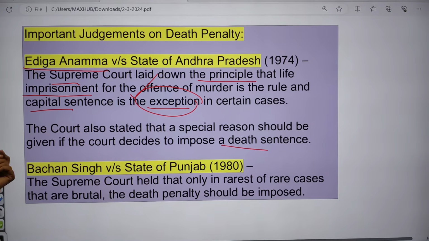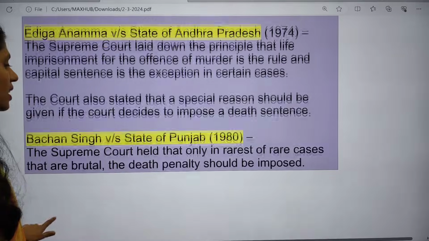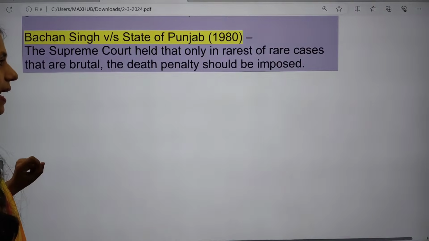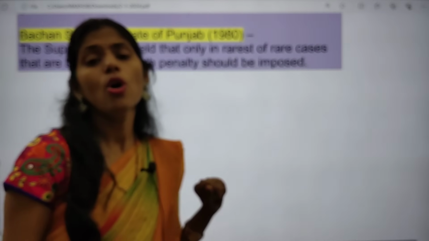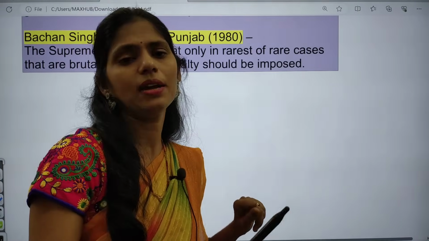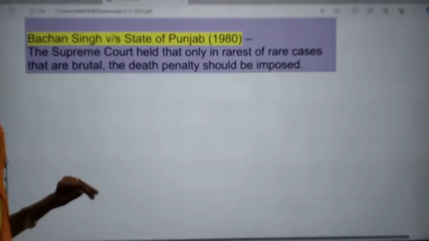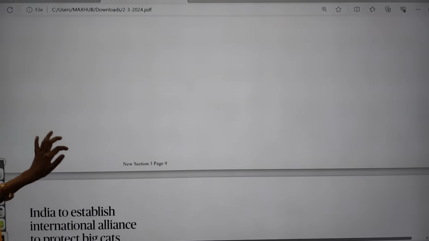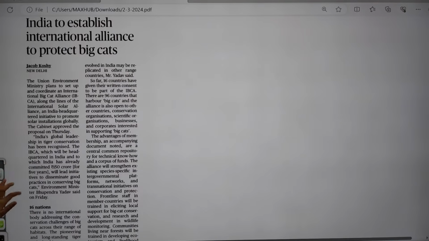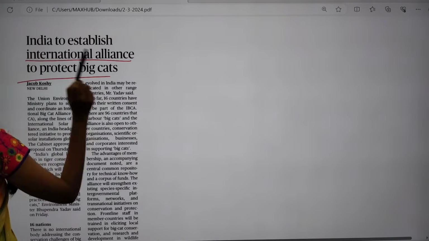But in 1980 case, that is Bachchan Singh versus State of Punjab, Supreme Court held that only in rarest of rare cases, yes, death penalty can be imposed. So death penalty should not be imposed in all the cases. Only in the rarest of rare cases, only when a heinous crime happened. So in those cases only, we have to provide capital punishment. And next important topic, it is about International Alliance to Protect Big Cats.